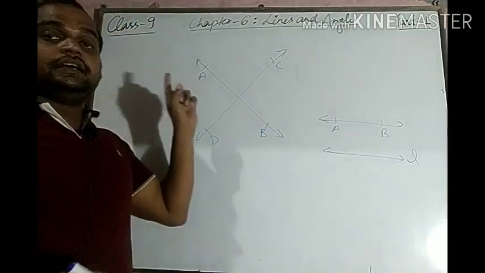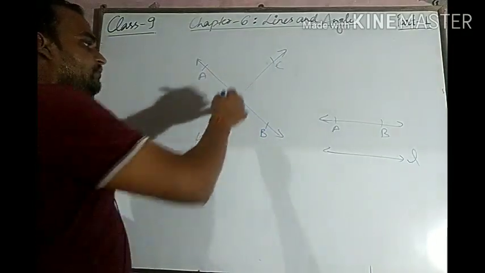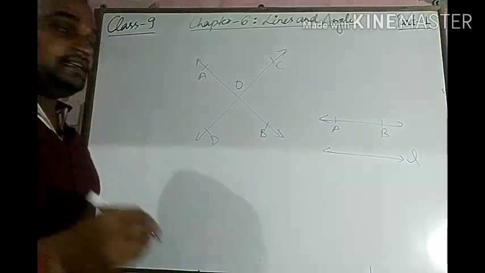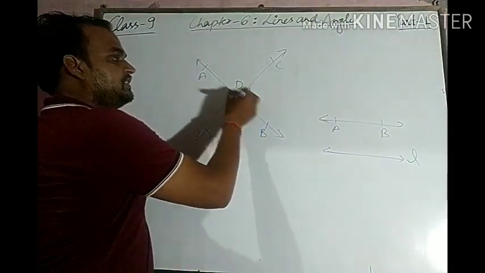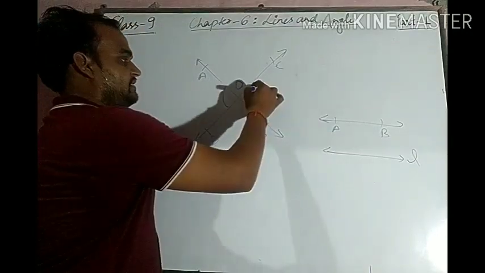Okay, if these two lines AB and CD intersect at one point, that is O, then the two angles which are opposite to each other are known as a vertically opposite pair of angles.